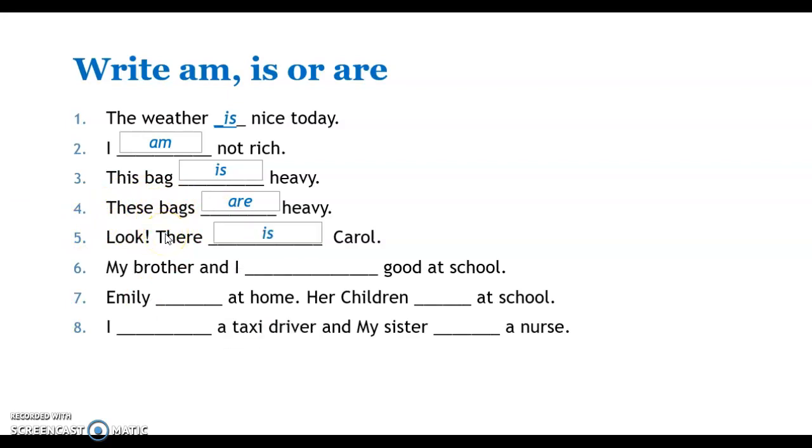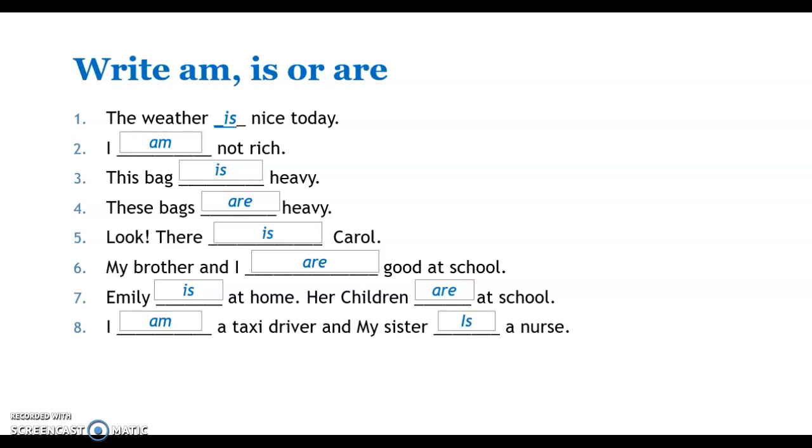Look, there's Carol. Here you can say there's or there is. My brother and I are we. So we are good at school. Emily is she. So Emily is at home. Her children are at school. Children is a plural word. So they are. I am a taxi driver and my sister is a nurse.